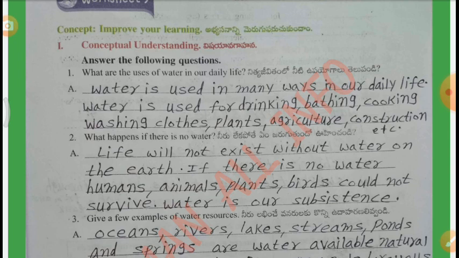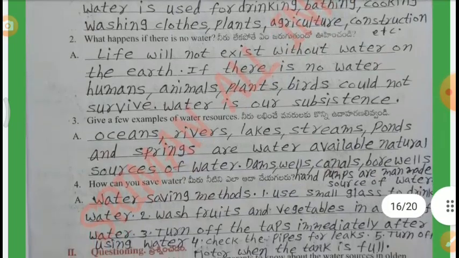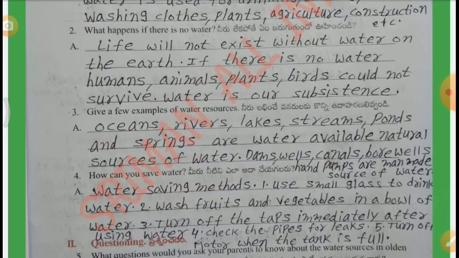Second one, what happens if there is no water? Life will not exist without water on the earth. If there is no water, humans, animals, plants, and birds could not survive. Water is our life substance.